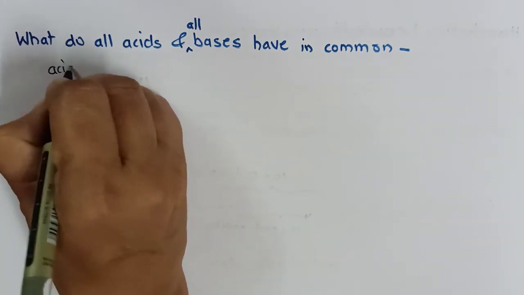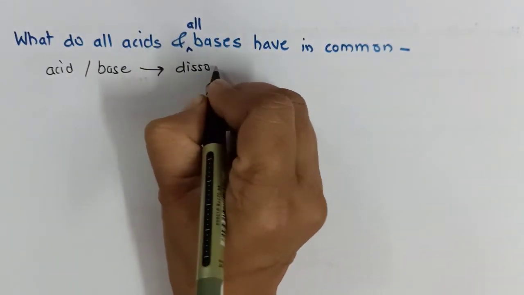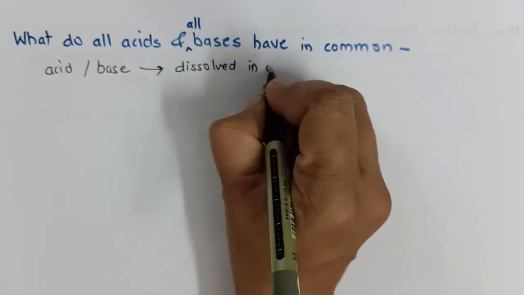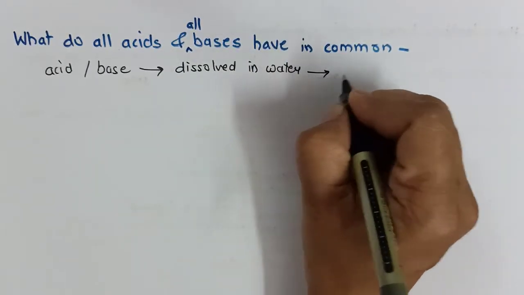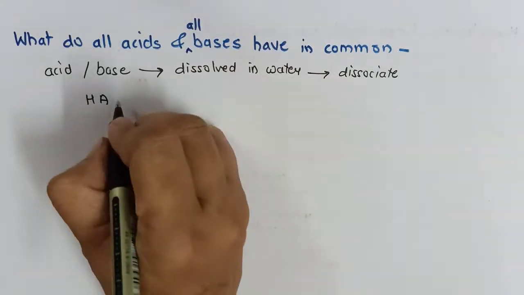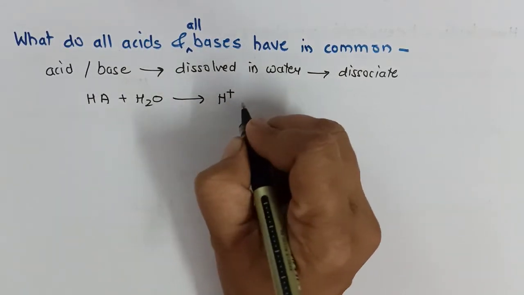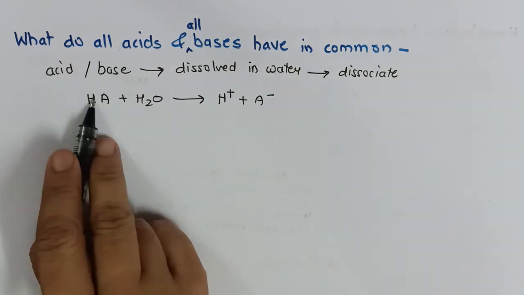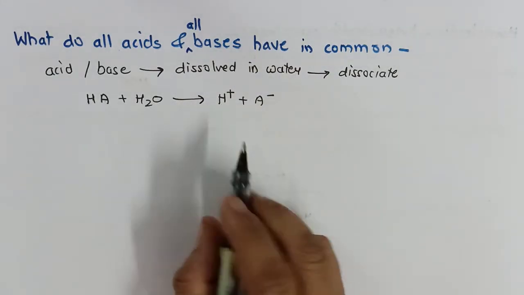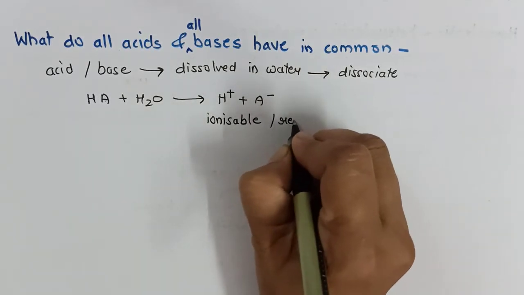Any acid or base, when it is dissolved in water, ionizes, or I will say dissociates. For example, let us consider HA is an acid. When it is dissolved in water, it will release H plus ions and A minus. That means this part will split. This H plus is called ionizable hydrogen or replaceable hydrogen.